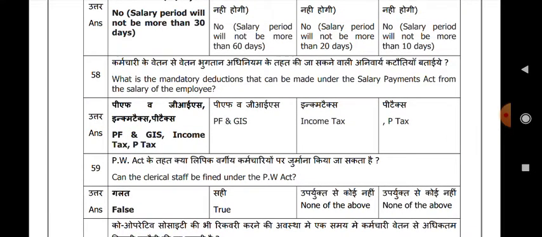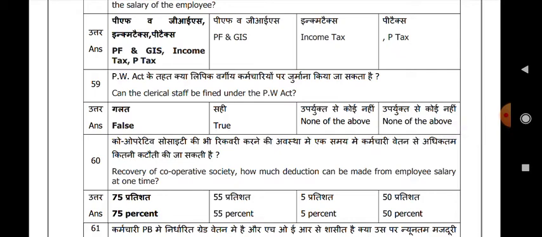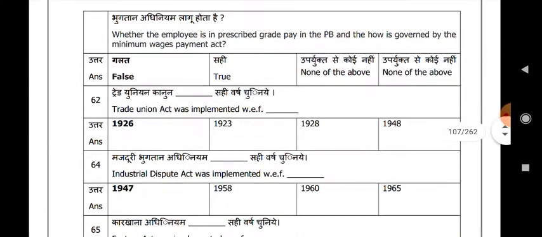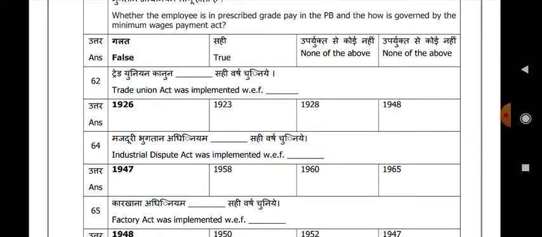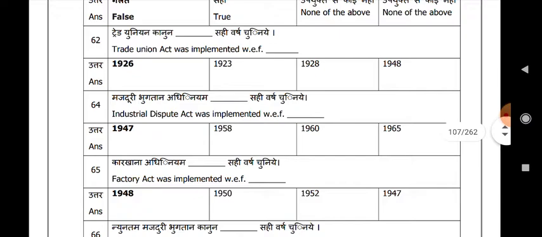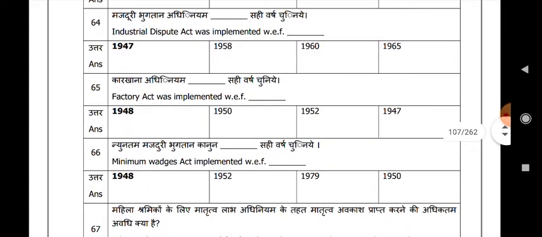Can the clerical staff be fined under the Payment of Wages Act? False. Recovery of cooperative societies, how much deduction can be made from employee salary at one time? 75%. Is an employee in the prescribed grade pay in the PB governed by the Minimum Wages Act? False. Trade Union Act was implemented in 1926. Industrial Dispute Act was implemented in 1947. Factory Act was implemented in 1948. Minimum Wages Act was implemented in 1948.